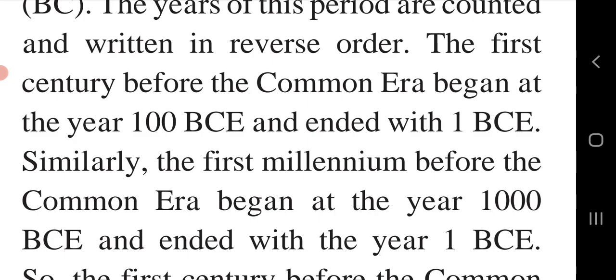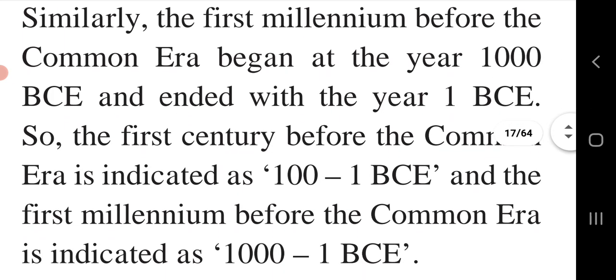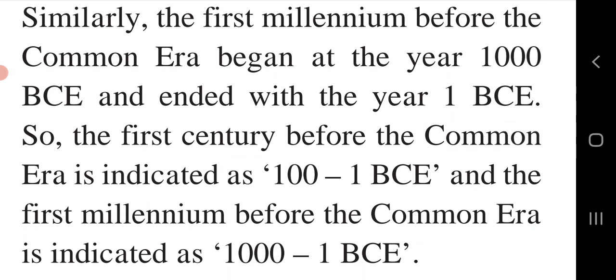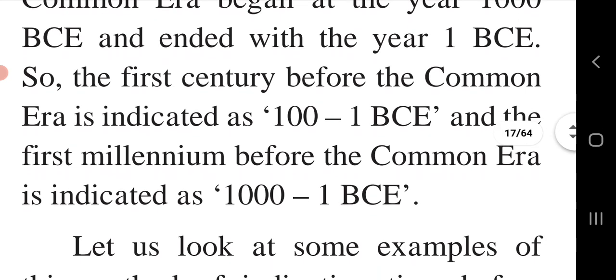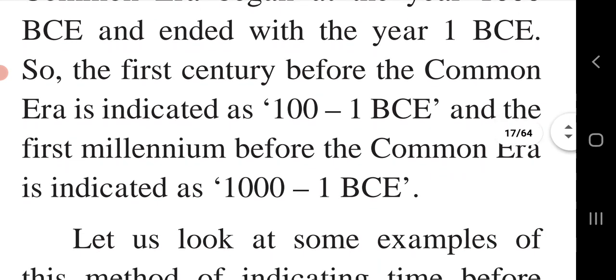Similarly, the first millennium before the common era began at the year 1000 BCE, before Christian era, and ended with the year 1 BCE. Or we can say BCE, before common era, or before Christ.